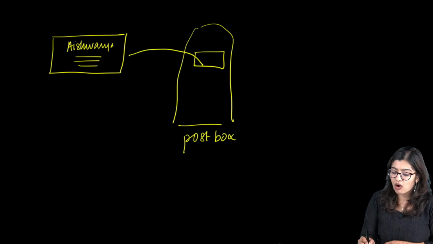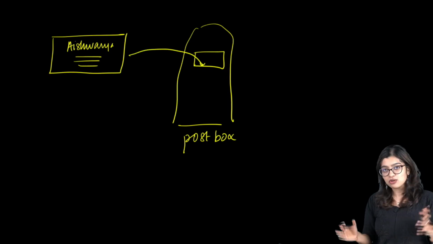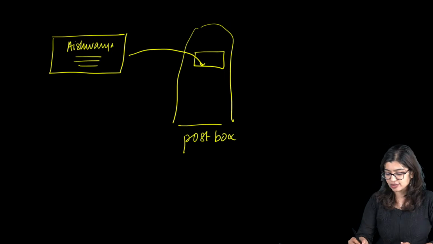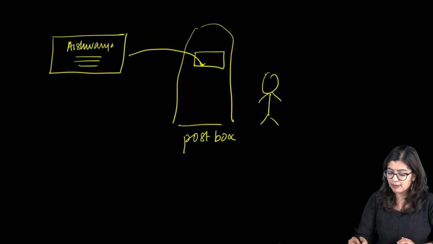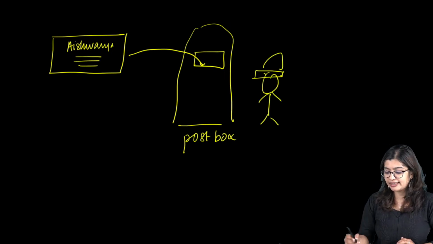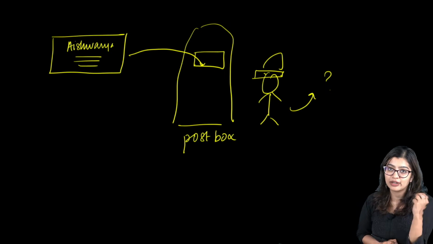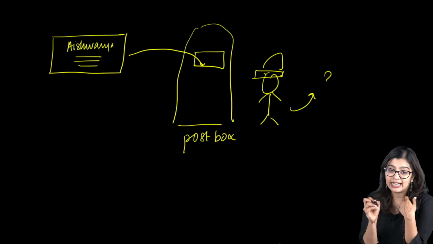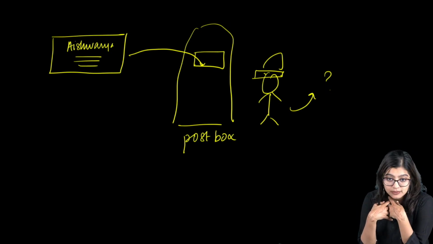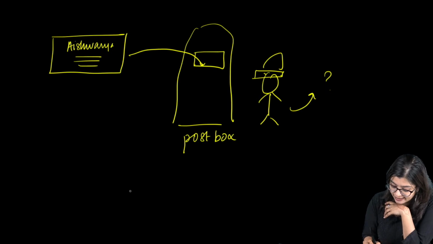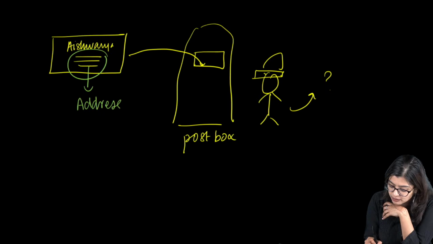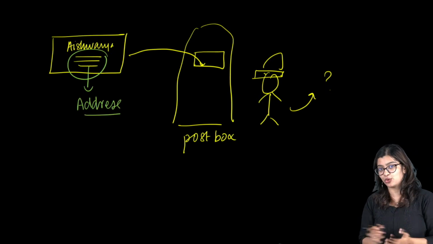Now what will happen? It is not that only your letter has come, no. Hundreds and thousands of letters have been put inside the post box. Then you have a postman who will come and make sure that he takes them to different paths. Now how is he going to know where to take it? That it has to come to my house. It is based on the address that is given here, right? So the address here is going to help the postman realize where this has to go.